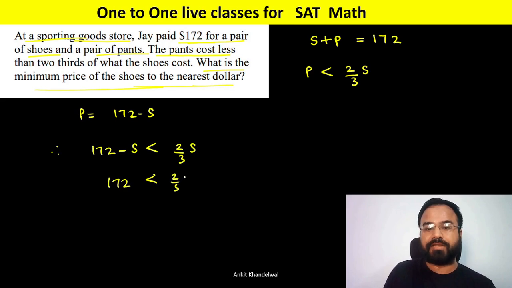So you can take this 2 by 3 S plus S. We can write it in the reverse order also. On adding this, it will become 3 plus 2, 5 by 3.